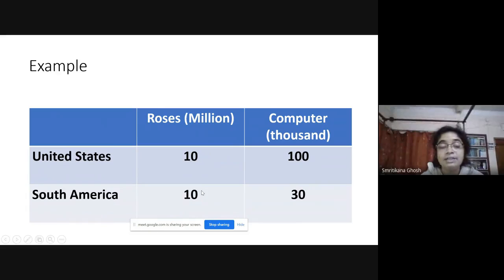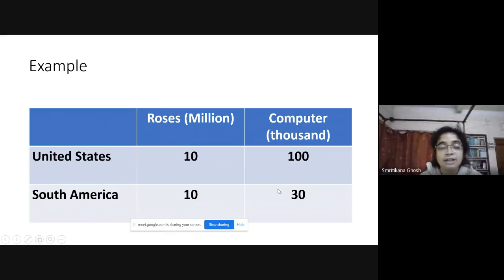Similarly, if the worker is working in South America, he can produce either 10 million roses or 30,000 computers. Now look, for rose production, it is the same for both countries. However, in case of computer production, these are different.